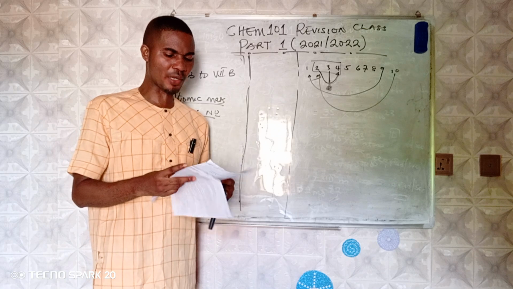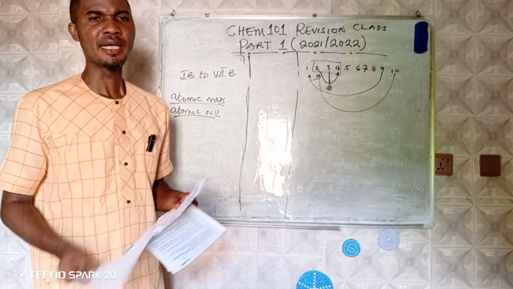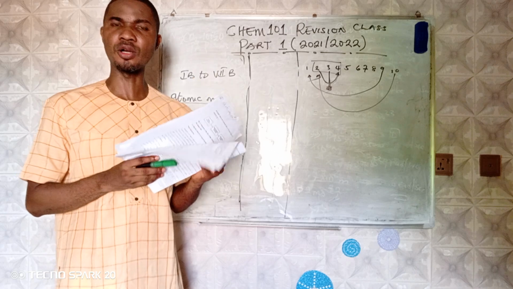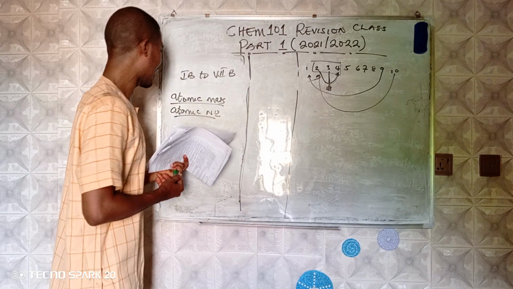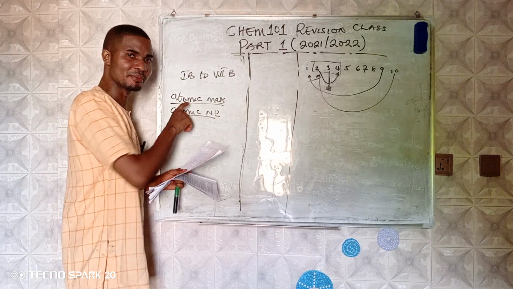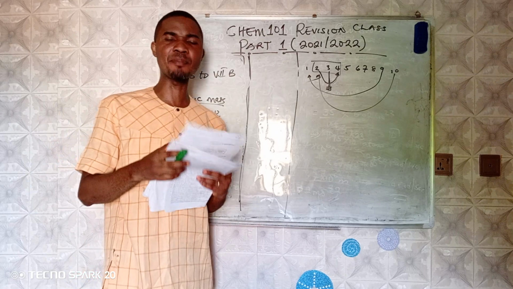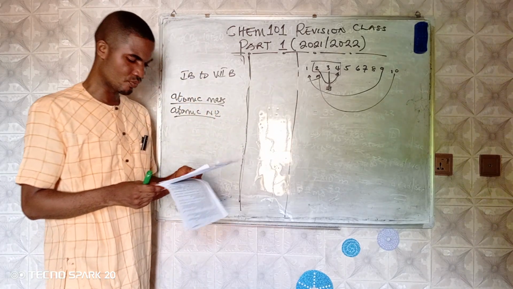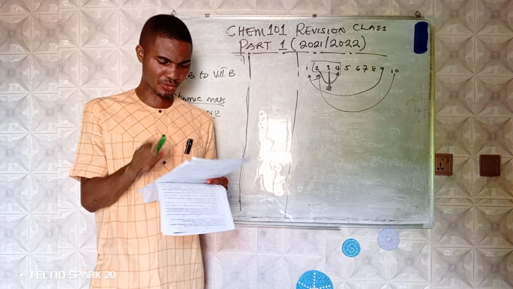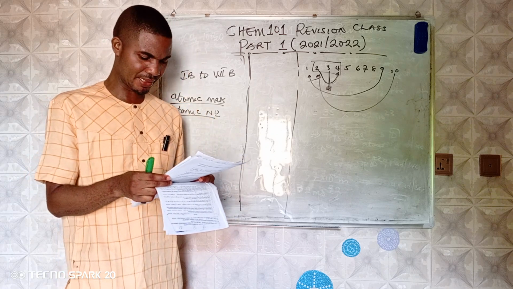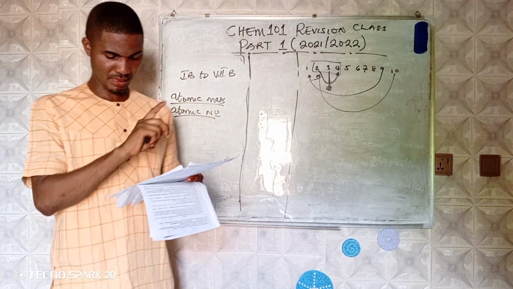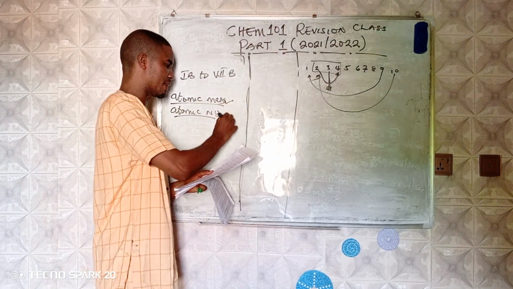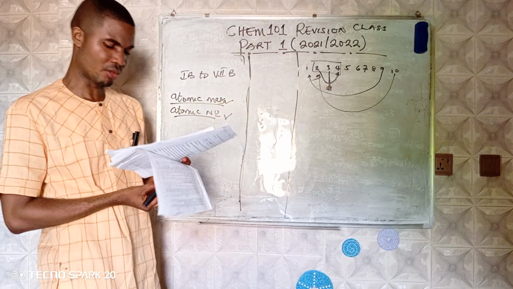But if the question had said we should state the Mendeleev periodic law, we would be talking in terms of atomic mass. But if you say we should state the modern periodic law, we would be stating it in terms of atomic number. Please, you should be aware of these 2 things: Mendeleev, then the modern periodic law.